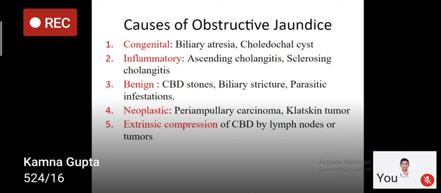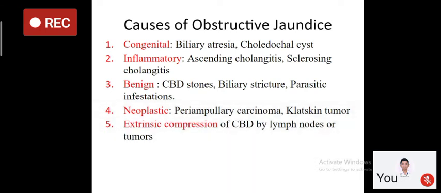Then the second category of causes of obstructive jaundice includes inflammatory causes, which include ascending cholangitis and sclerosing cholangitis. So this is a very commonly asked question. What are the different causes of obstructive jaundice? You should remember all these causes. First, congenital causes. Second, inflammatory causes. Third, benign causes, which include CBD stone, stricture, and parasitic infestations.